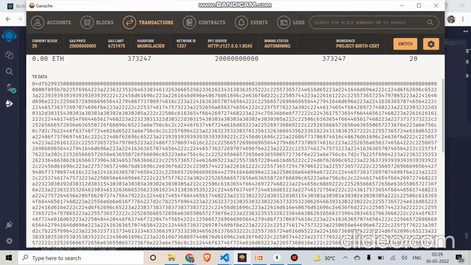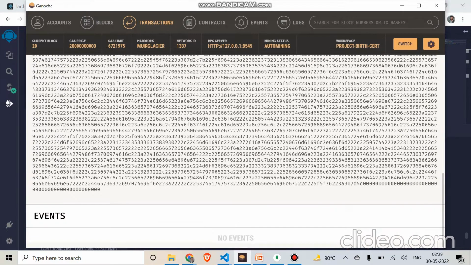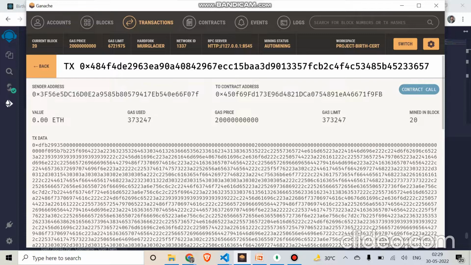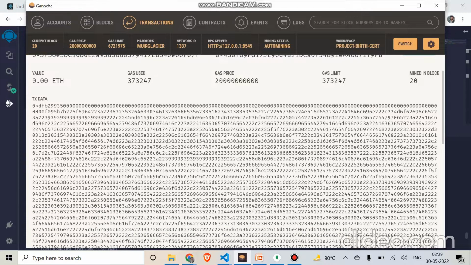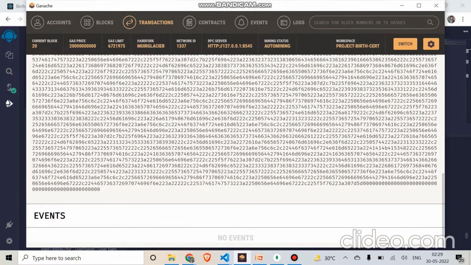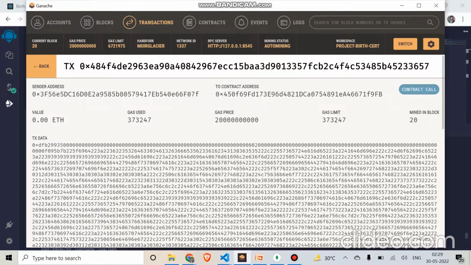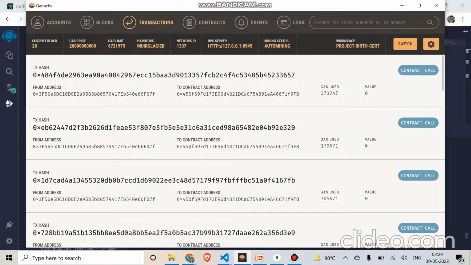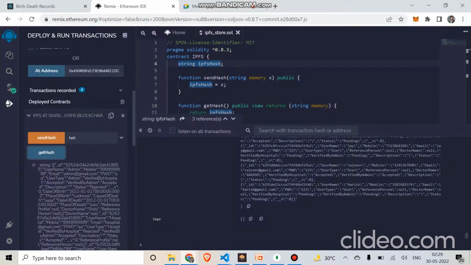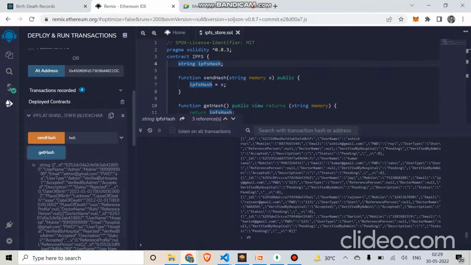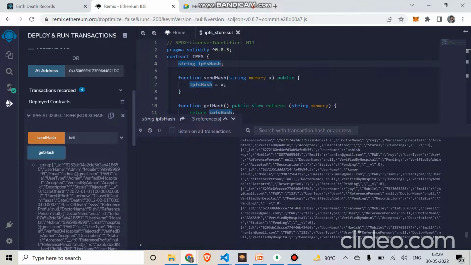You can see how big the hash value is. That's why it was taking time to generate it. And this Ganache, this local blockchain, is not that fast compared to Ethereum or Polygon. So this is the hash value. In this form the data is stored on the blockchain, and this is the data we are getting. Okay, so now the admin part.